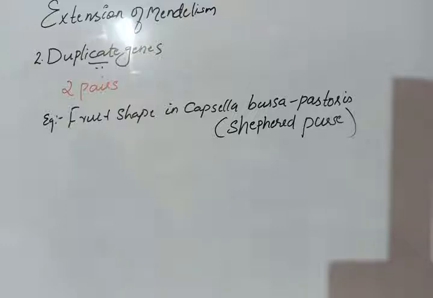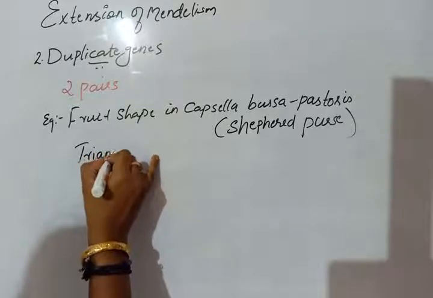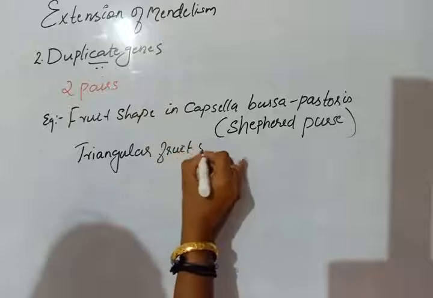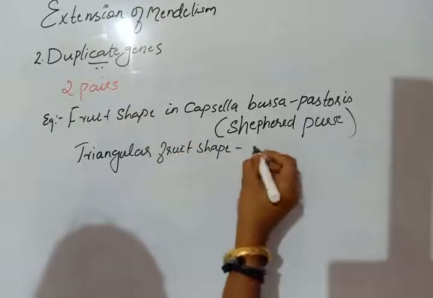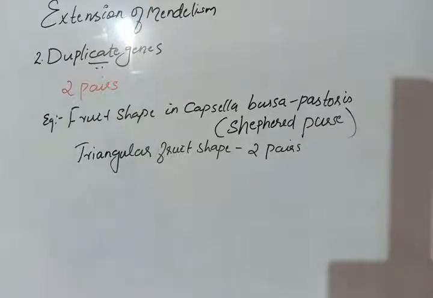Okay. So, two pairs of non-allelic genes are present in Capsella. These two pairs of non-allelic genes are responsible for the triangular shape of the fruit. Triangular fruit shape is controlled by the two pairs of non-allelic genes.